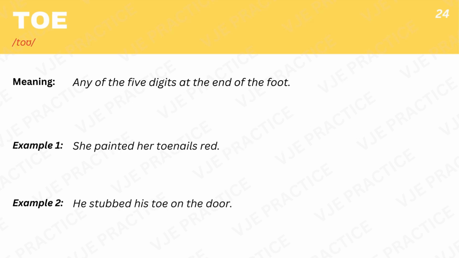Toe, any of the 5 digits at the end of the foot. Example 1. She painted her toenails red. Example 2. He stubbed his toe on the door.